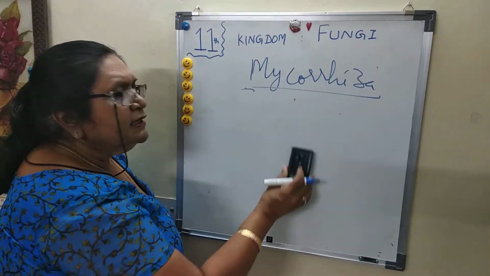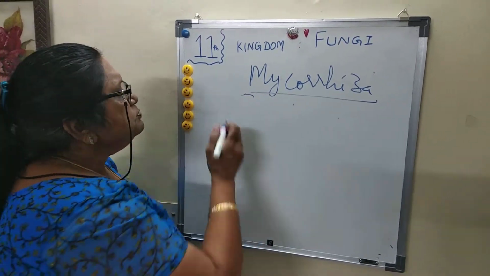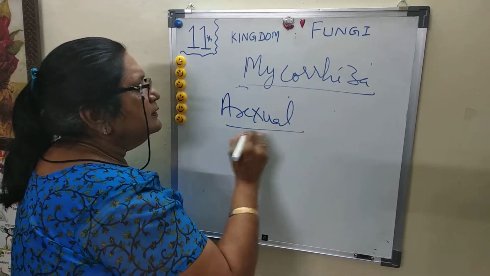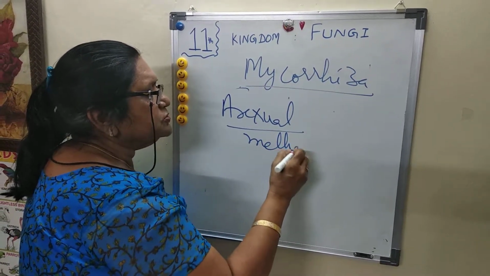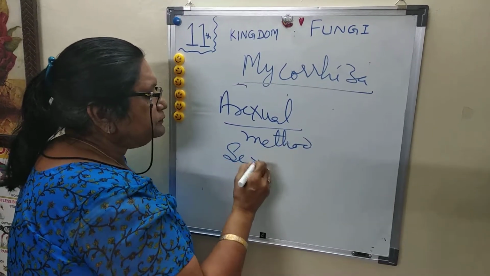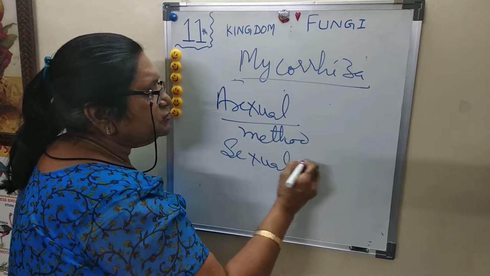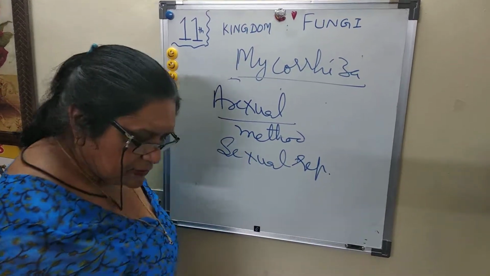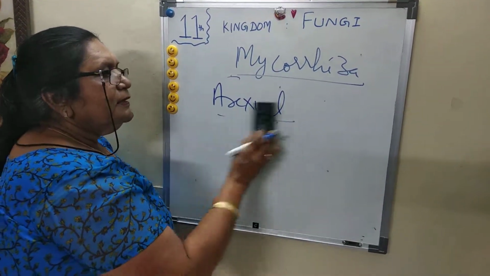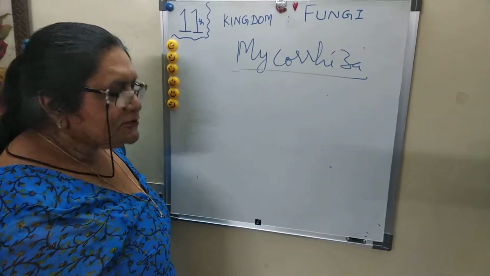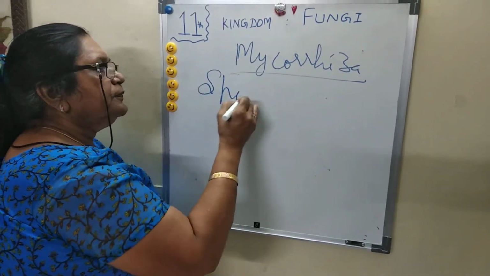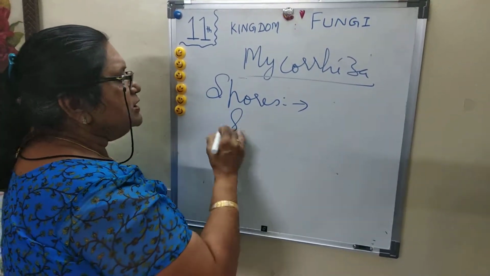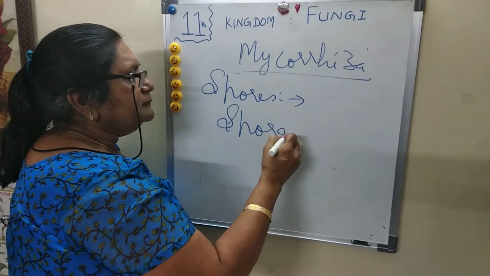Fungi in general reproduce by asexual and sexual methods, though not truly sexual in some cases. Asexual reproduction is by means of various types of spores, formed in special fruiting bodies or in sporangia.